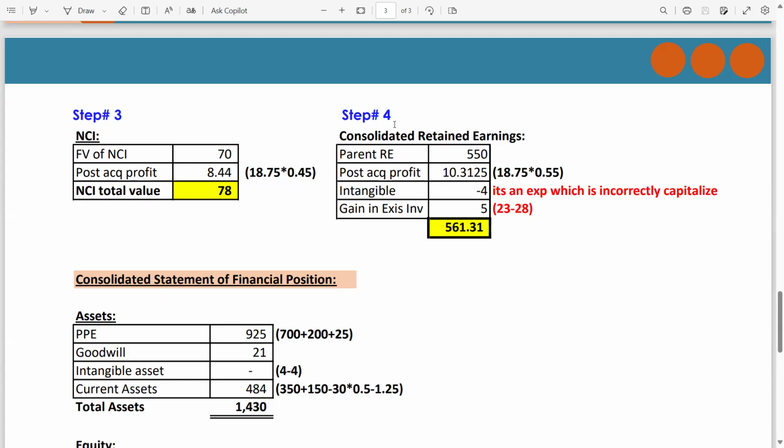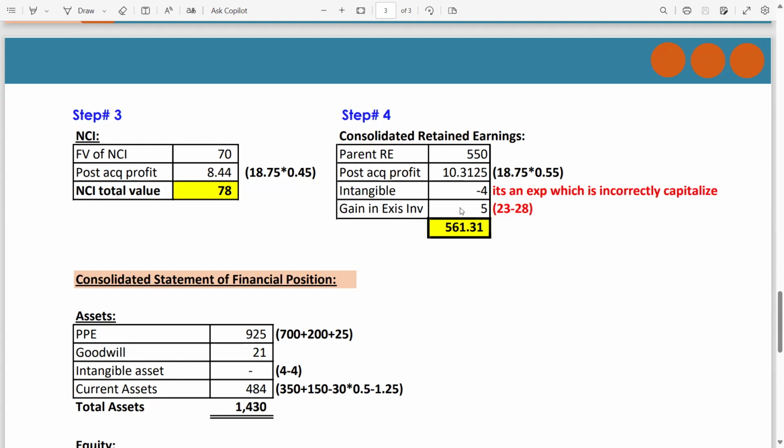Okay. Step 4, consolidated retained earning, or you can say consolidated reserve. Parent retained earning given in the draft SOFP 550. Post acquisition profit 10.3125. How? 18.75 multiply by parent shareholding 55%. Intangible. Remember, parent incorrectly capitalized this intangible asset. So the entry is debit P&L. Whenever there is the word P&L in the consolidation, it means group reserve. So group reserve debit, that's why you have to deduct it. It's an expense which is incorrectly capitalized.